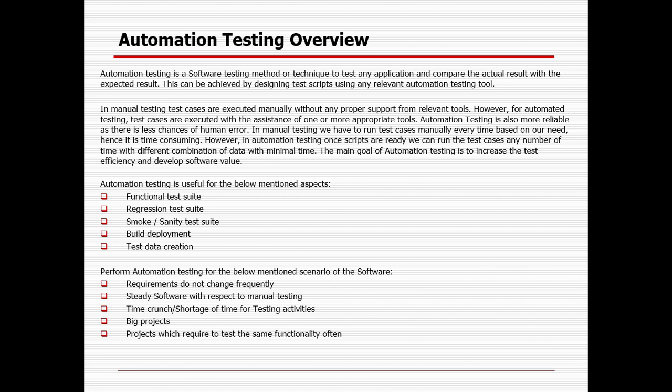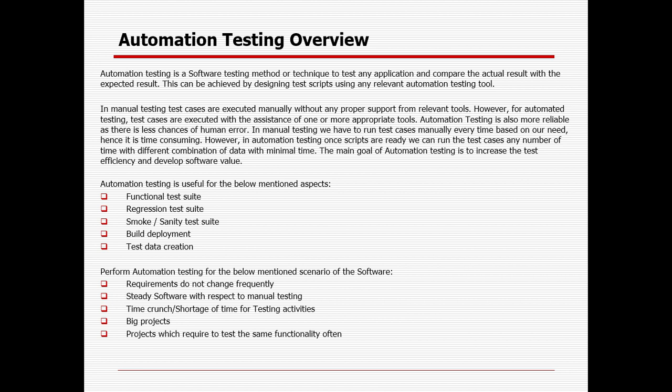During automation, there are a few important scenarios we need to keep in mind. In case your requirement is not stabilized, still not fixed, there is no point in automating, because the requirement will change, your test case will change, and again your flow will change. In case the product is not stable enough and a lot of defects are there, you cannot automate it, right? So the product should be stabilized, and the requirement should be stabilized.